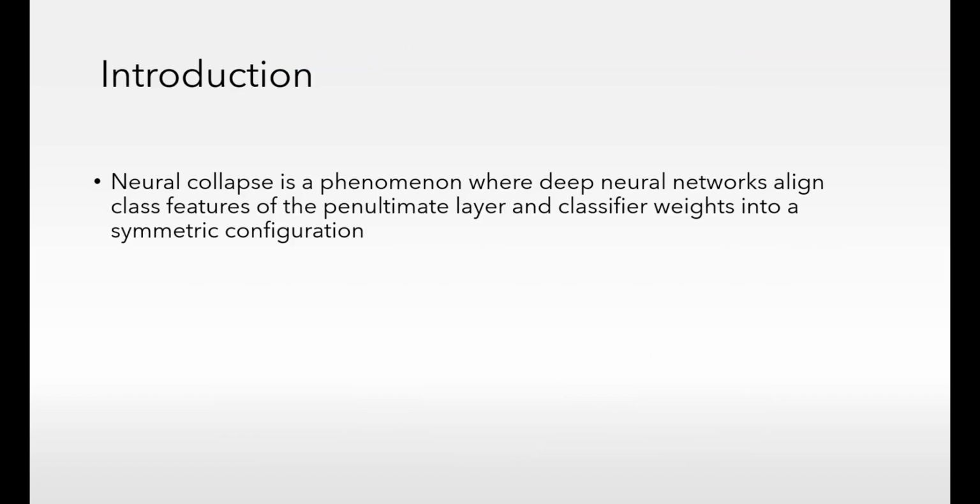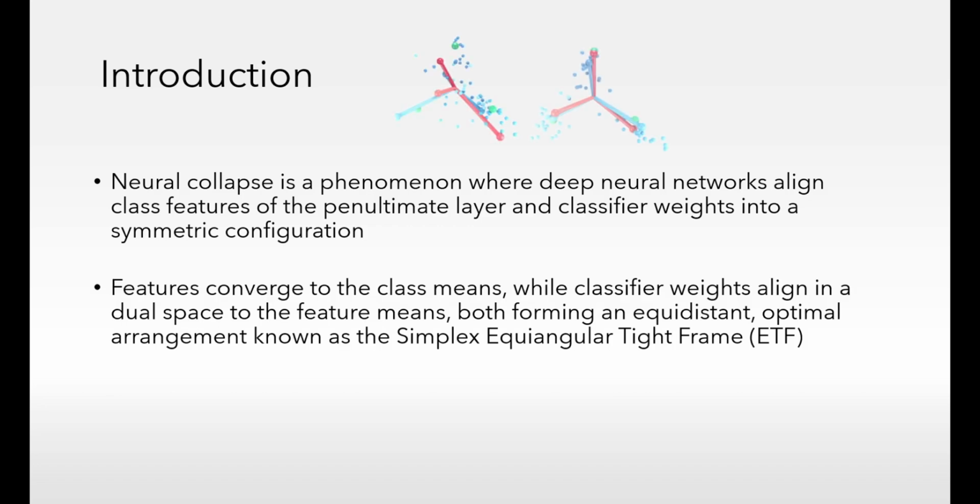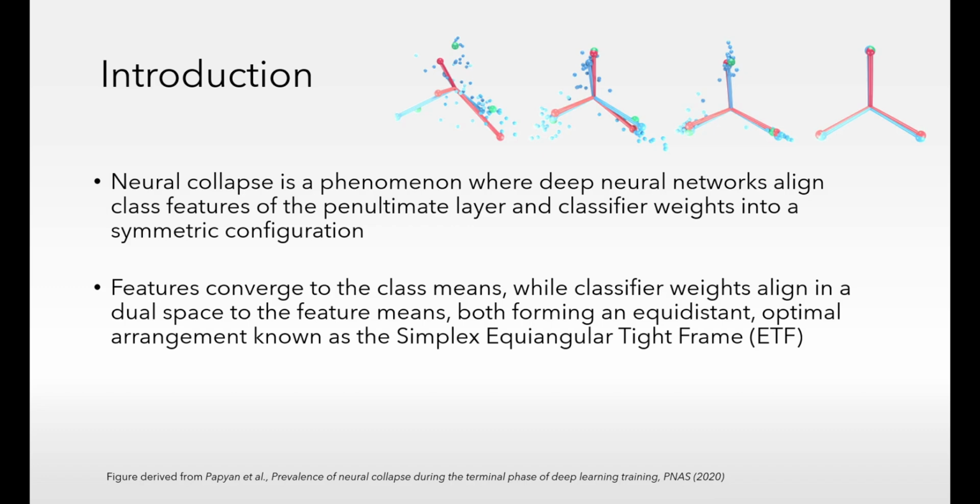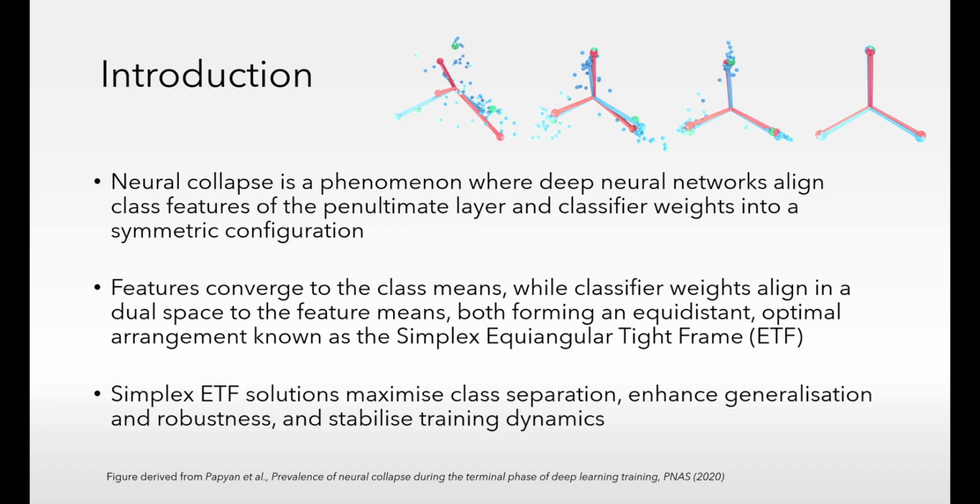Neural collapse is a phenomenon observed in the later training stages where neural networks align class features and classifier weights into a symmetric configuration. As illustrated here, class features converge to their means while classifier weights align in a dual space, forming an optimal arrangement known as the Simplex Equiangular Tight Frame, or Simplex ETF. This configuration maximizes class separation, enhancing generalization and robustness, and stabilizing training dynamics.